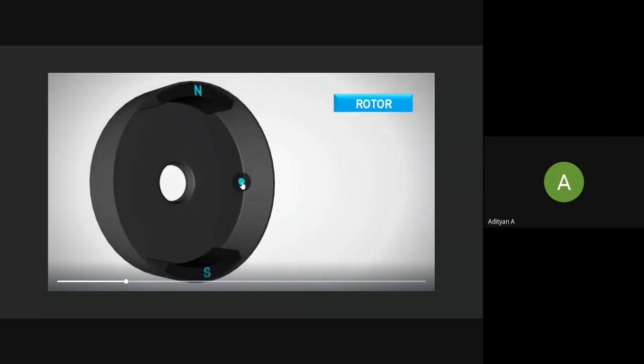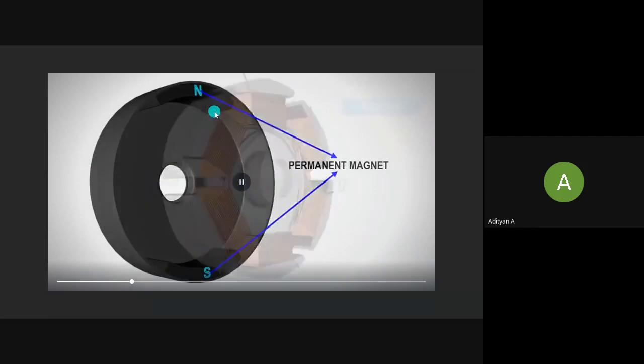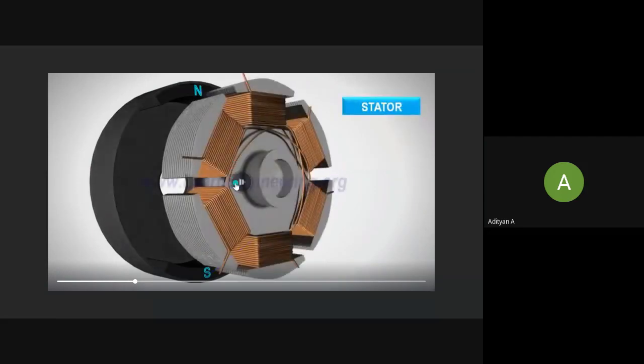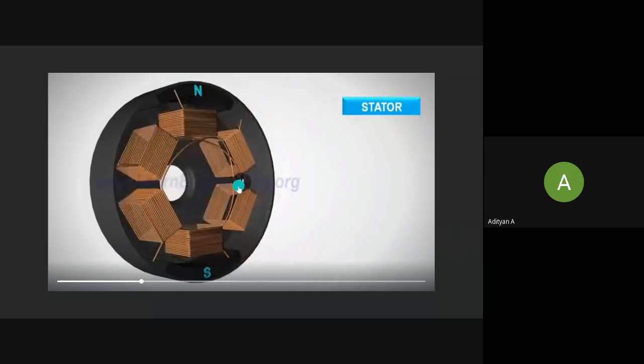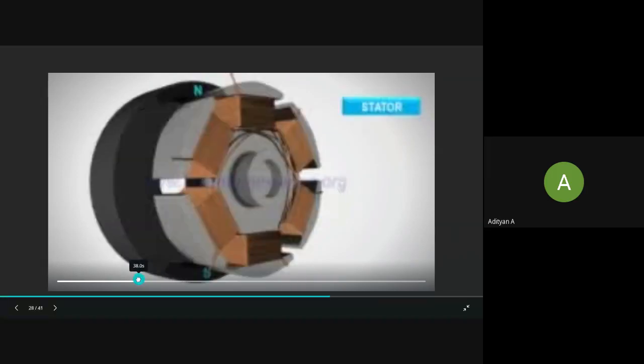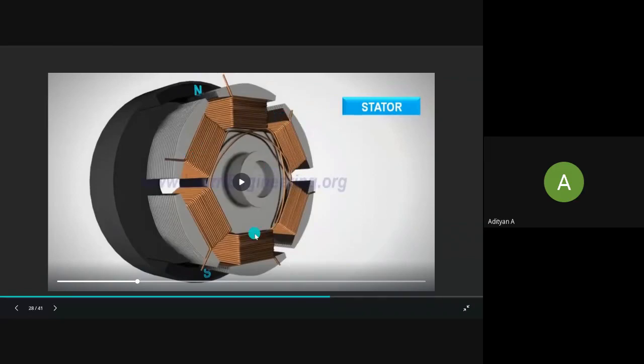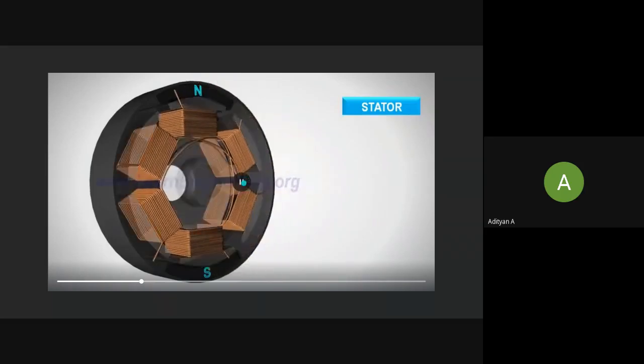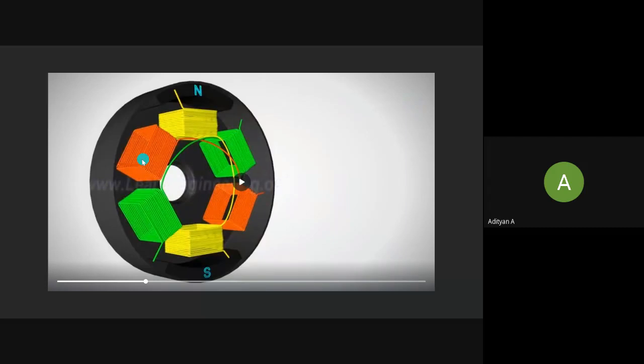This here is a rotor, and in this we have the north pole and the south pole. Inside the rotor, we have the stator. The stator consists of 6 coils, but it's basically 3 coils since they're all connected to each other. You can see the orange coil here and this orange are interconnected, and these 2 green coils are interconnected. Same goes with the yellow coils here. They're all interconnected, so when I give a current to this coil, this one is also energized.